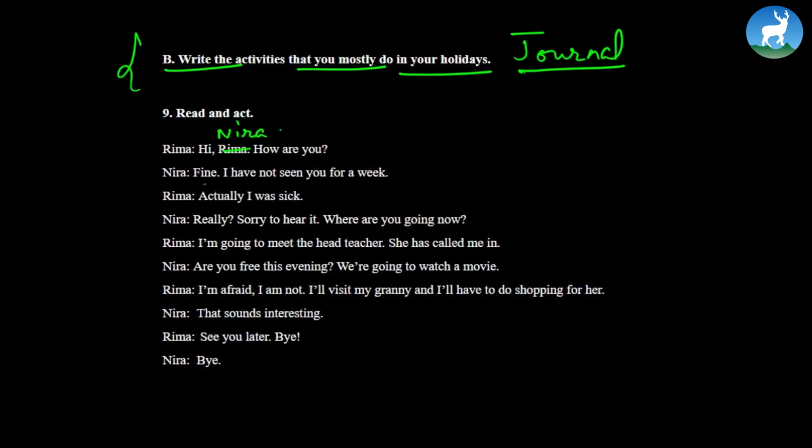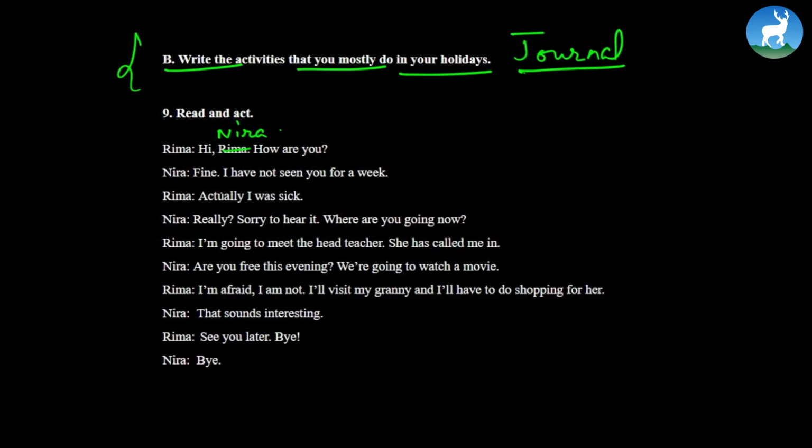Neera: Fine. I have not seen you for a week. Rima: Actually, I was sick. Neera: Really? Sorry to hear that. Where are you going now? Rima: I'm going to meet the head teacher. She calls me in. Neera: Are you free this evening? We're going to watch a movie. Rima: I'm afraid I'm not. I'll visit my granny and I'll have to do shopping for her. Neera: That sounds interesting. Rima: See you later.